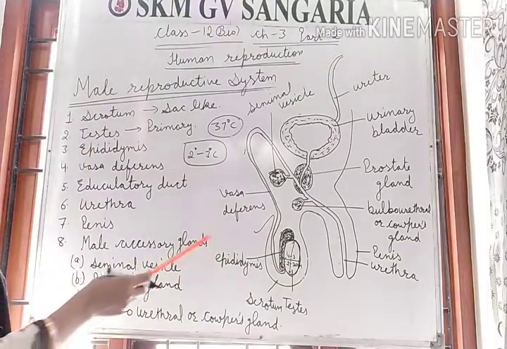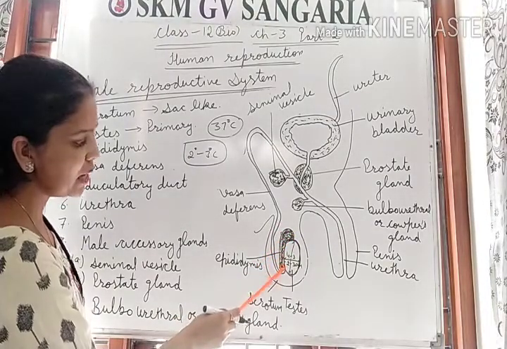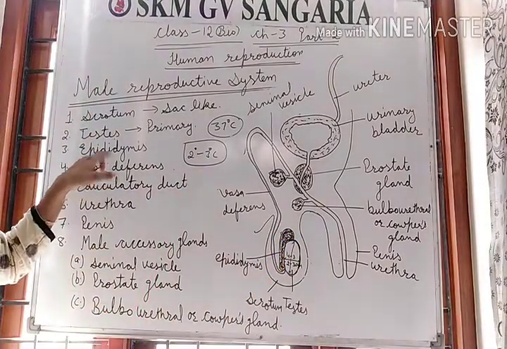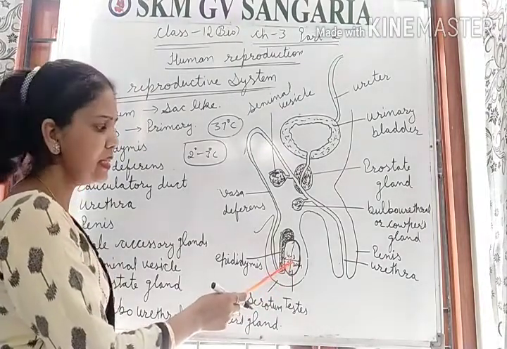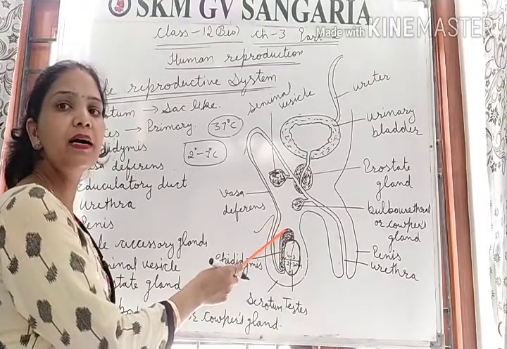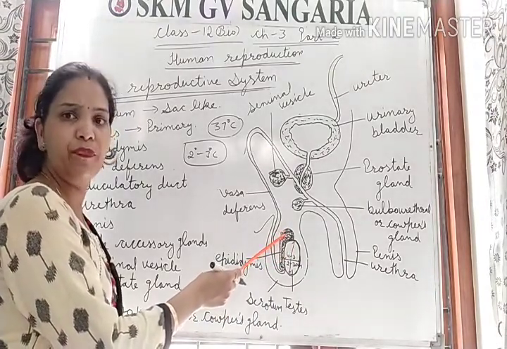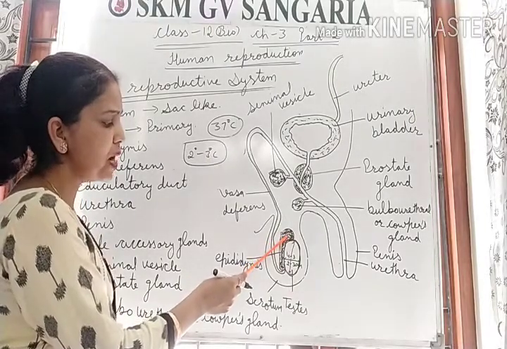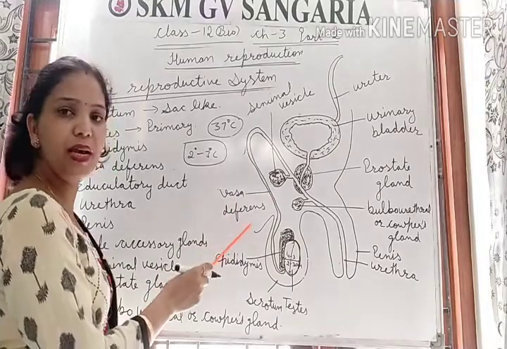This is the testis, and this is the epididymis. We know that sperms are produced in the testis, then these sperms enter the epididymis. Here sperms get matured and stored temporarily. After that, sperms are transferred to this tube, the vasa deferens.